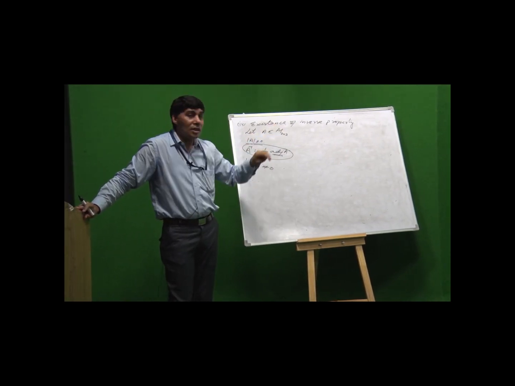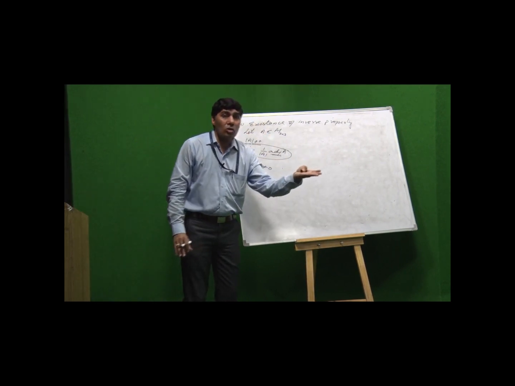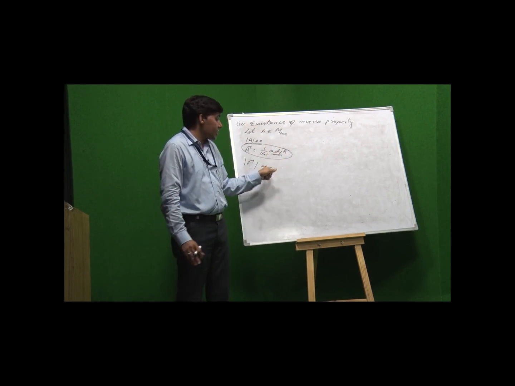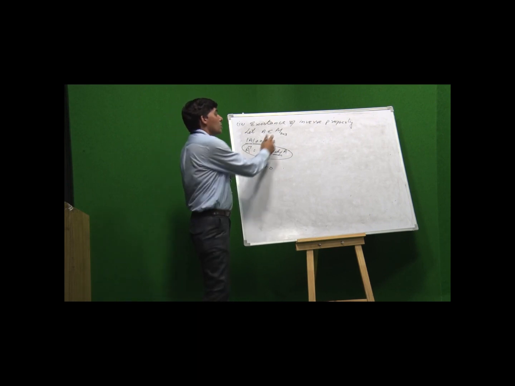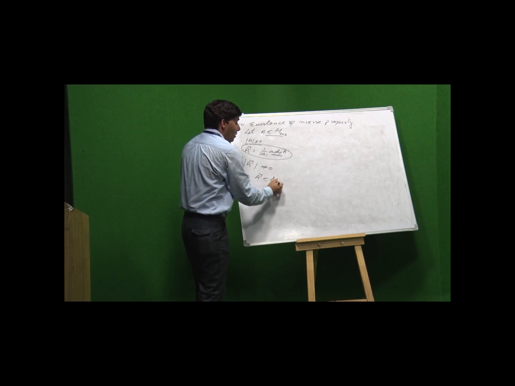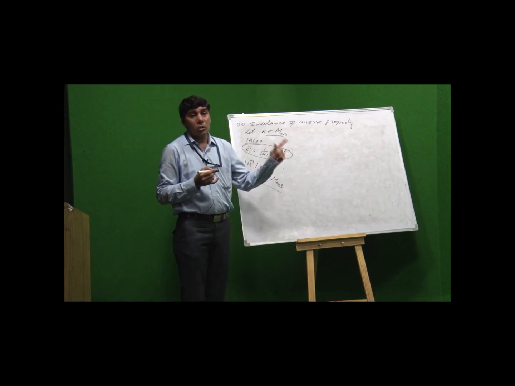A belongs to M3, and A inverse also has order 3 by 3. A is non-singular, so its inverse exists and is also non-singular. That means A inverse also belongs to M 3 by 3. So, the inverse property is satisfied.